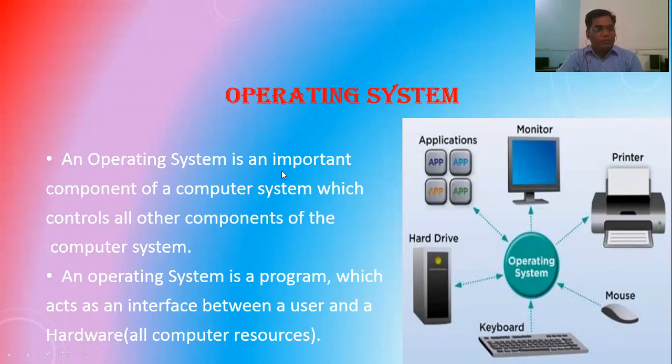An operating system is an important component of computer system which controls all other components of the computer system. You can have a look upon this picture where you will see operating system is playing a very important role and it has been kept in the middle. An operating system is a program which acts as an interface between a user and a hardware, all computer resources.